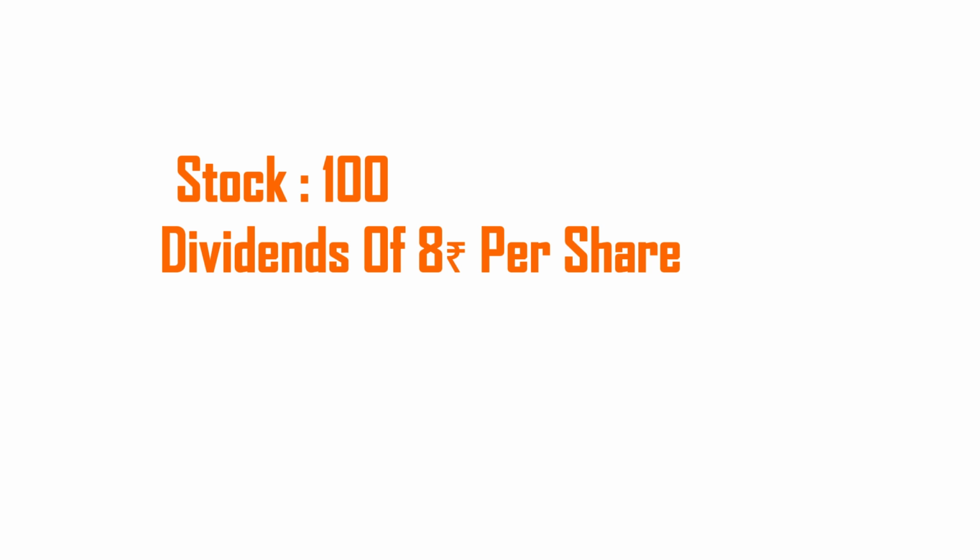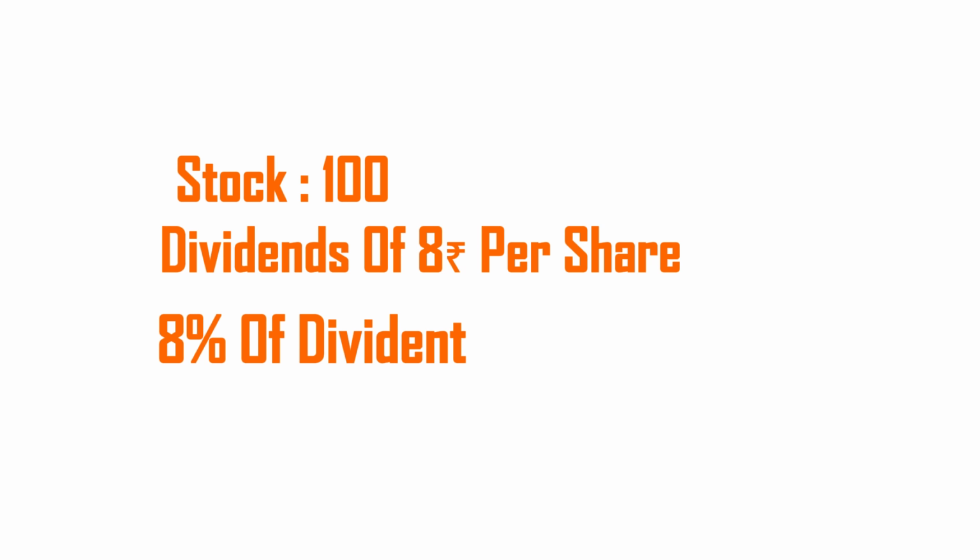However, please make sure you also understand the risk that comes with dividend stocks. Let me give you a very, very simple example of the risk. Let us say that you build a dividend stock portfolio of 100 rupees today, and every year you're getting, let's say, 8 rupees of dividend back, which is almost 8% dividend yield. Happy days. Fast forward 5 years down the line, let us say that 2 possibilities exist. Possibility number 1 is that this 100 rupees that you invested might go to, let's say, 200 rupees. That's possible because of the price appreciation in the dividend stocks. Possibility number 2 could be that this 100 rupees might come down to, let's say, 50 rupees.